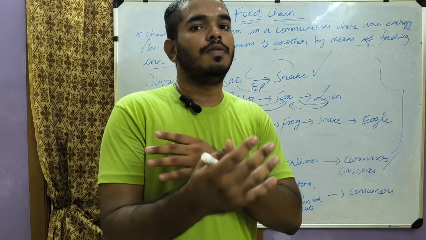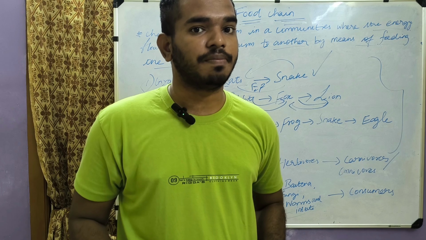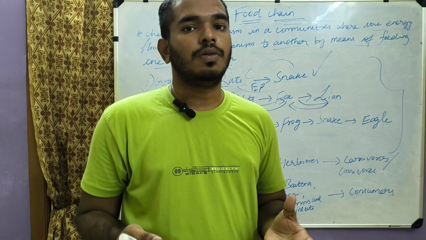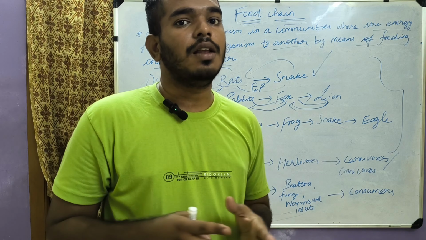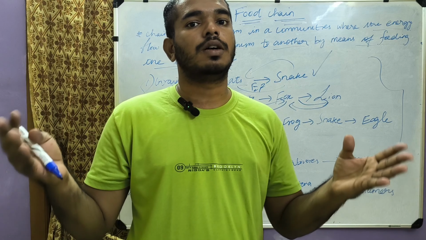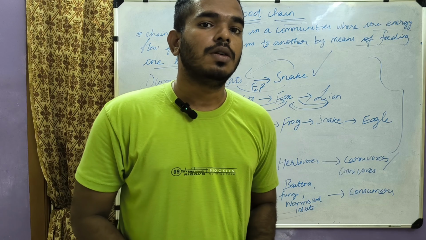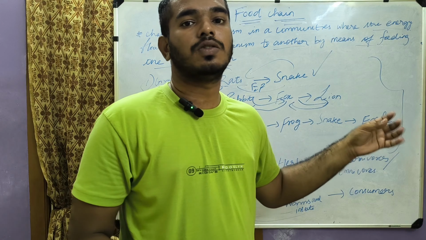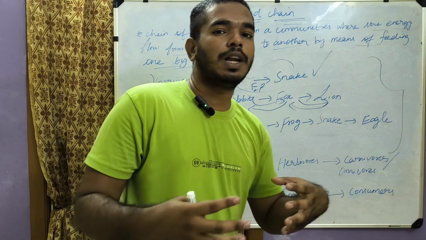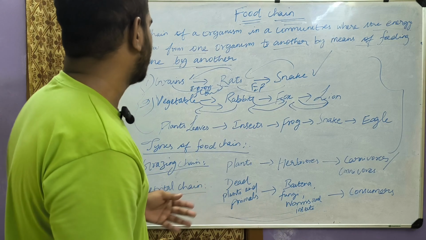Whenever we run, energy is lost due to sweating. Whenever we breathe, some energy is lost. Whenever we are exercising, doing hard work or some other work, some energy is lost due to respiration. Likewise, in animals also, in plants also, there will be energy loss. So only the remaining energy will flow from one organism to another organism.